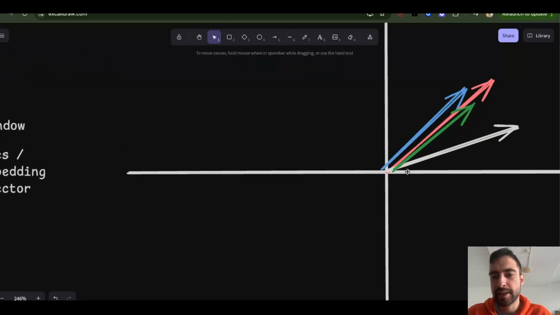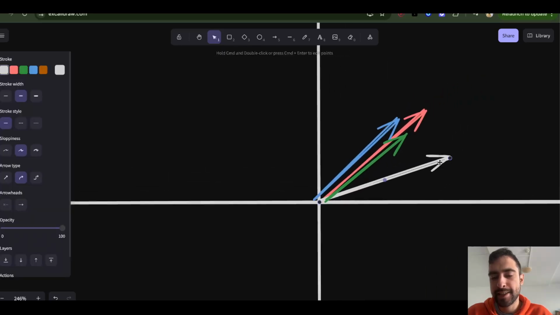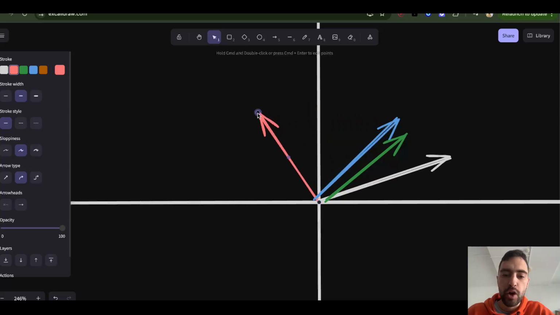Let's say this white line is the first 2 dimensions of a different token, like dog or running, and this pink line is the first 2 dimensions of this cat. This is rotating very slowly based on position, so it will never go all the way here.